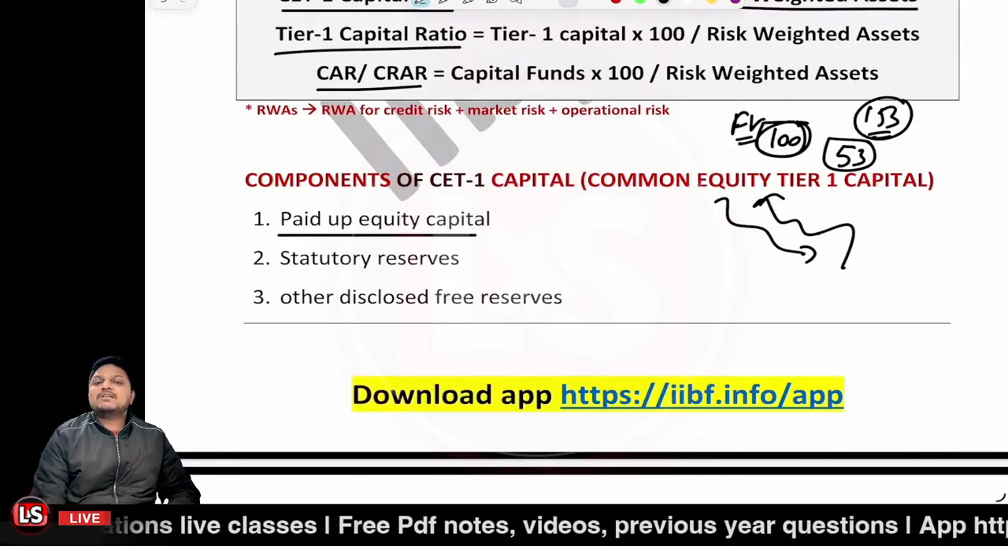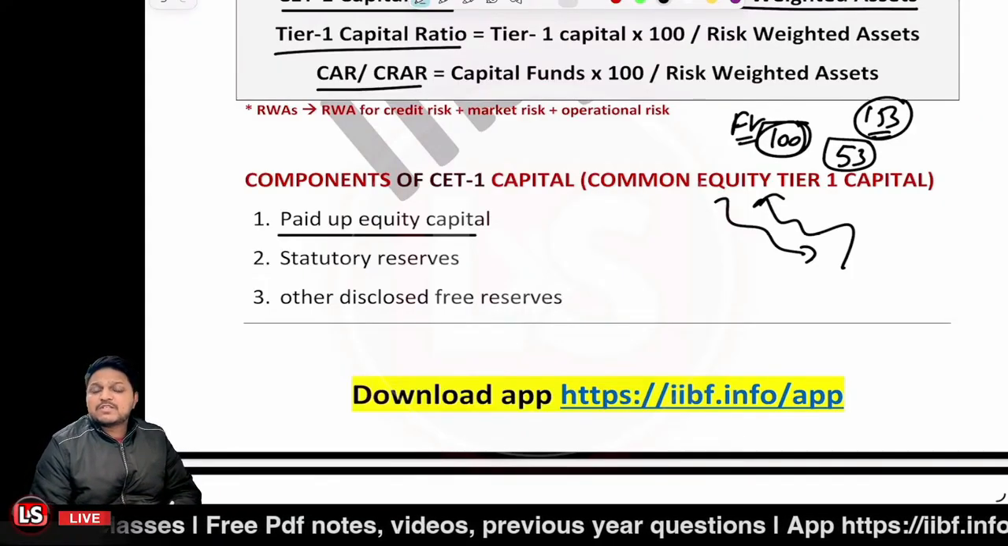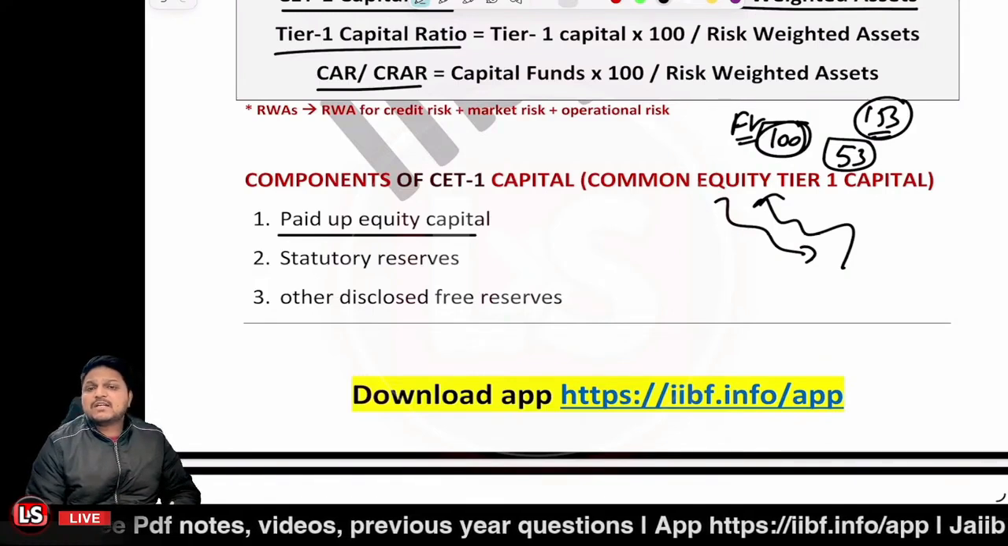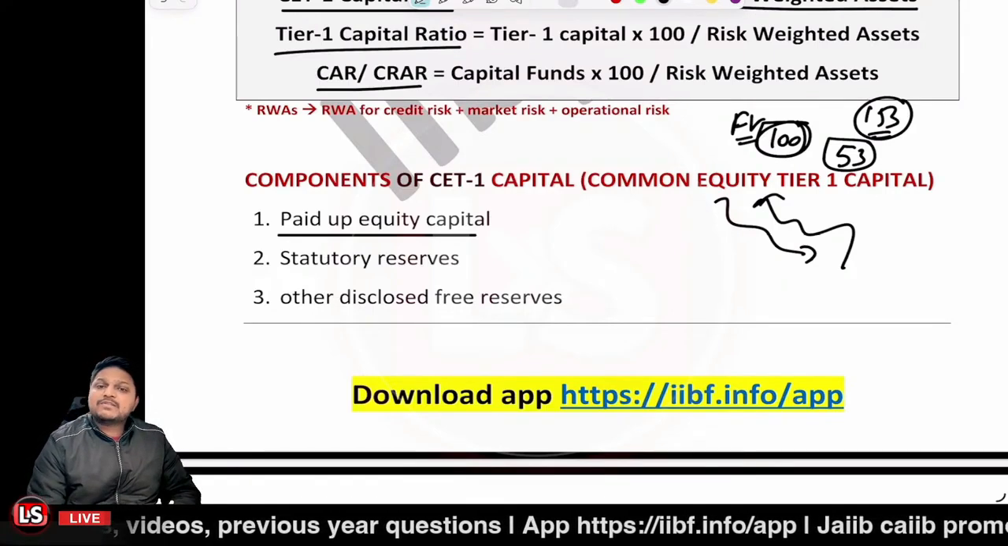Further, the statutory reserves. Any of the statutory reserves, if there are any, will be a component of the CET1.